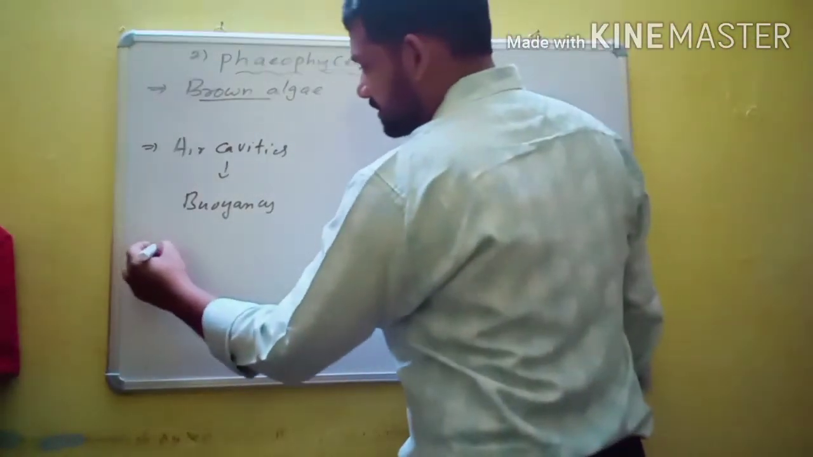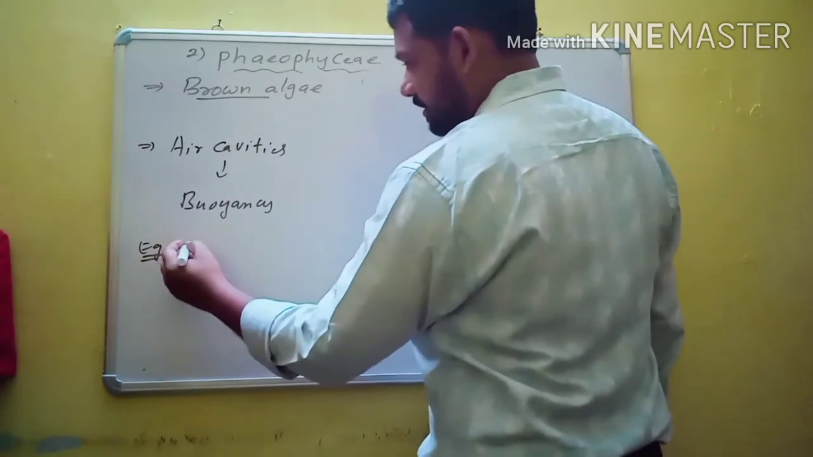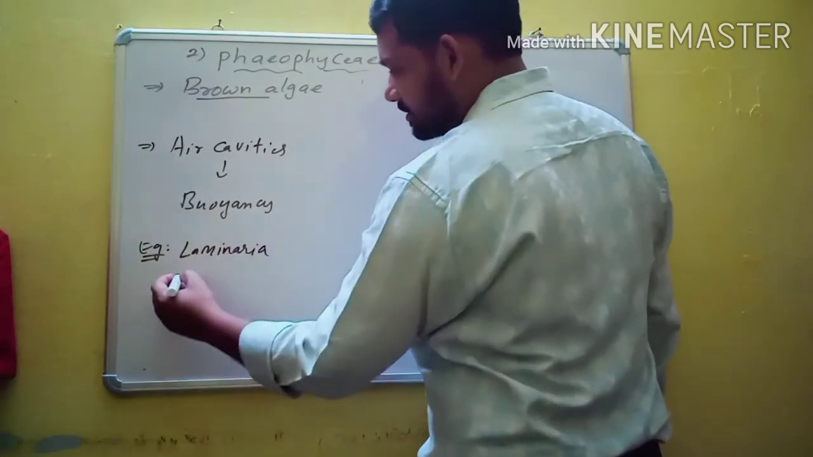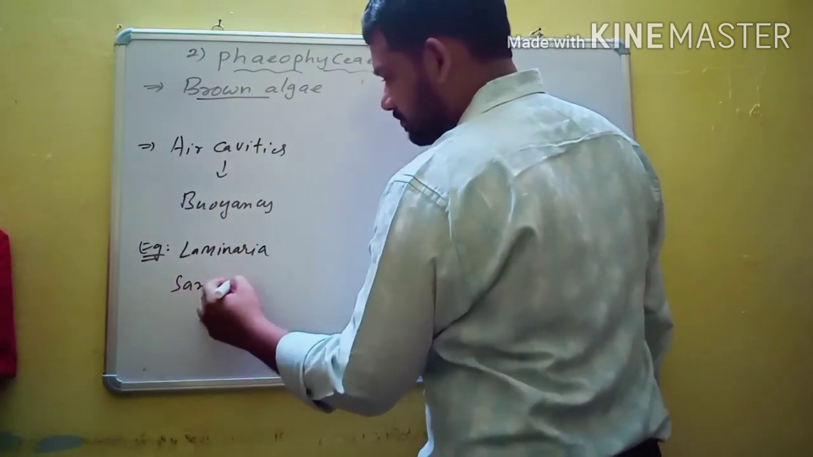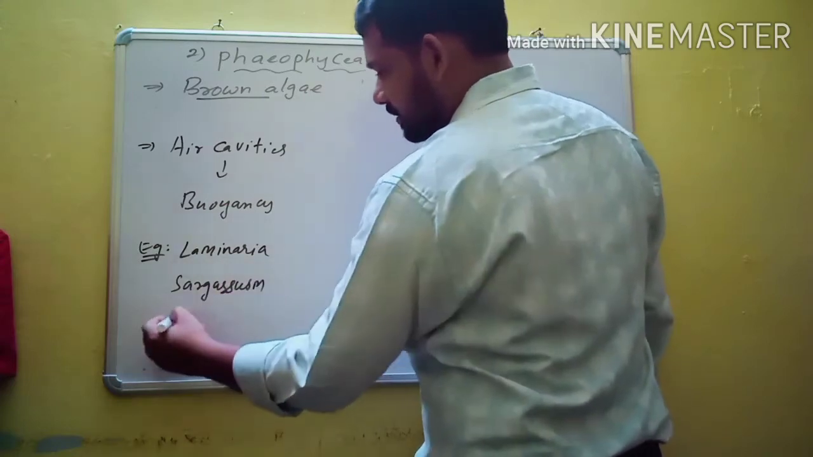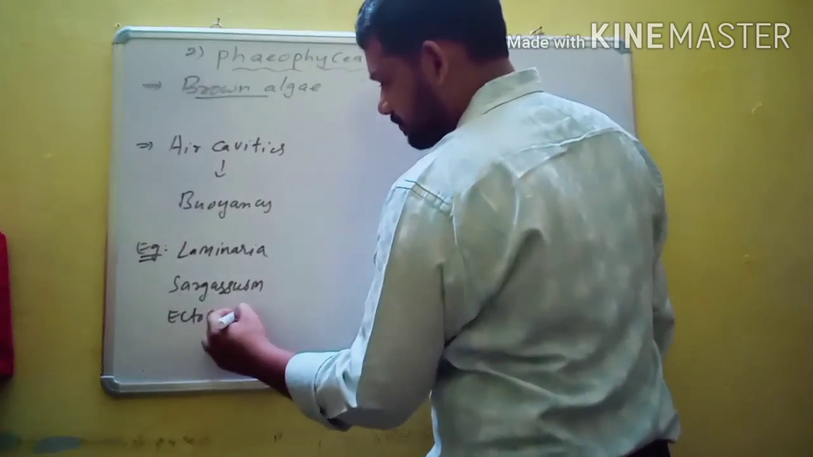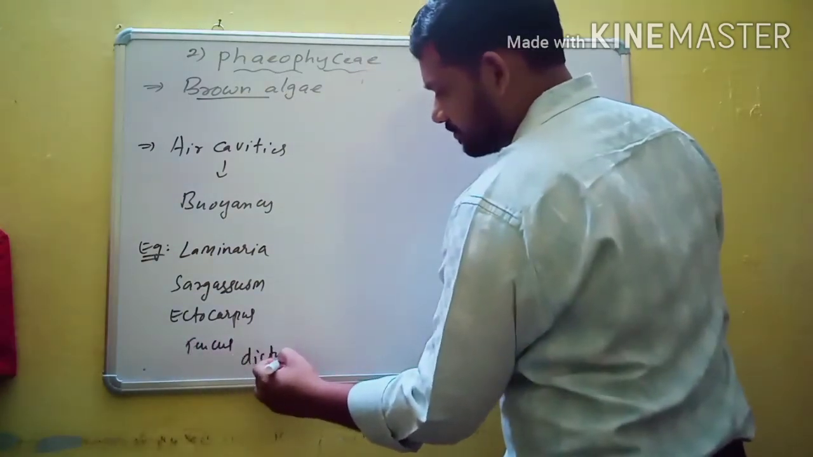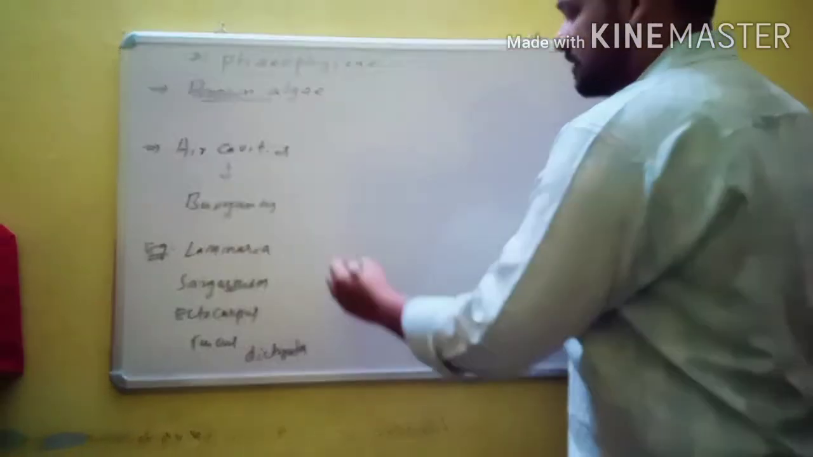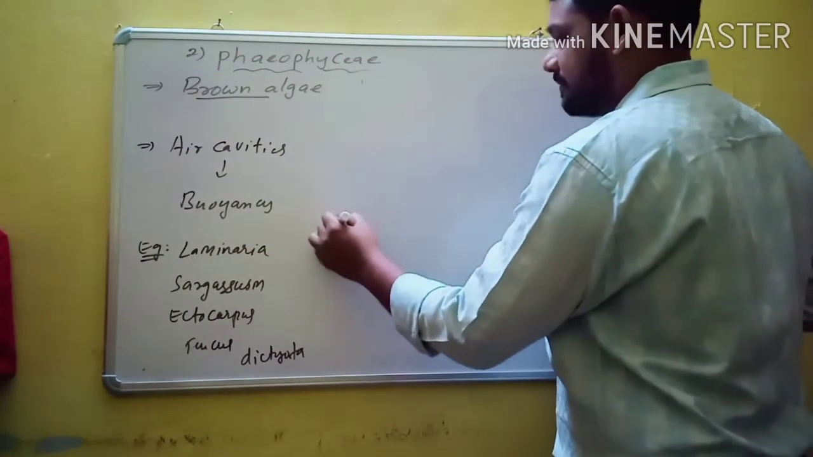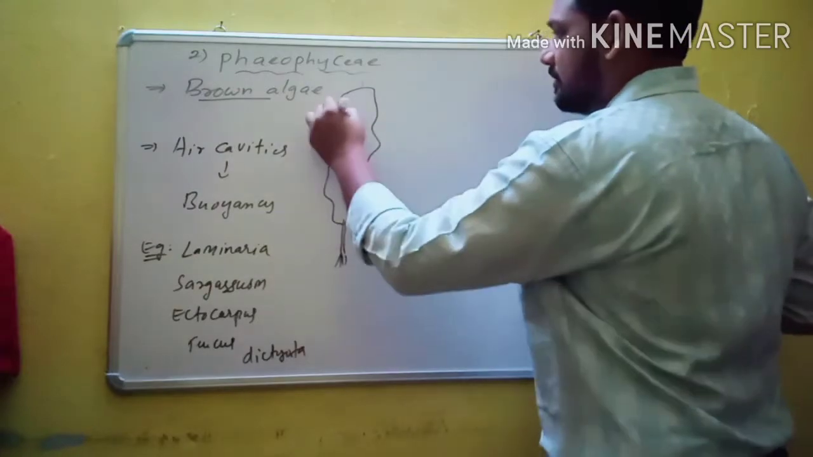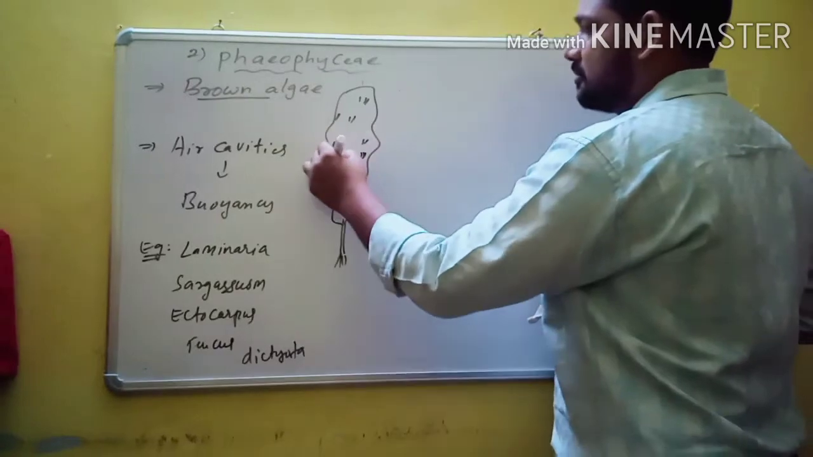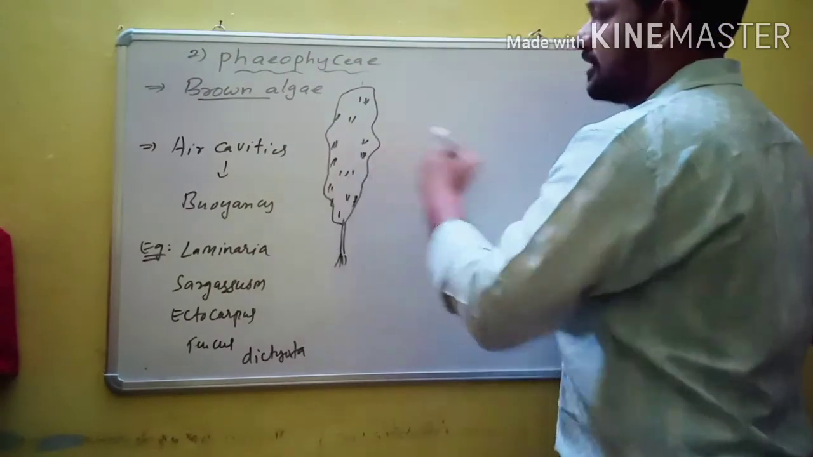And some of the examples are Laminaria, Sargassum, Ectocarpus, Fucus, Dictyota. So these are some of the examples. So this is the Laminaria. This is the diagram for Laminaria. It is a kelp, Laminaria, Sargassum. The body may reach 100 meters in height, so they are called kelps.